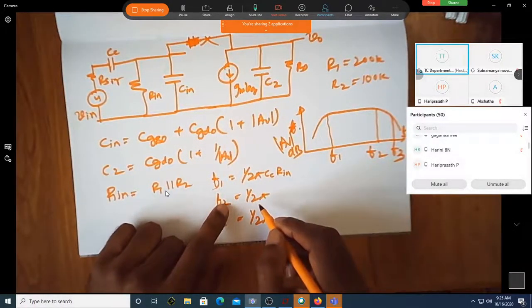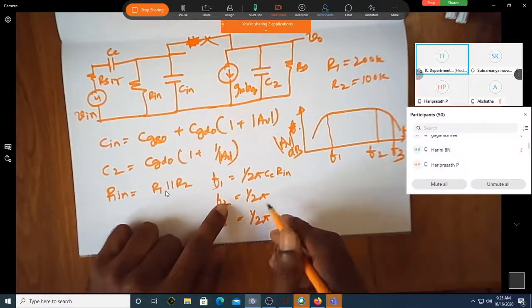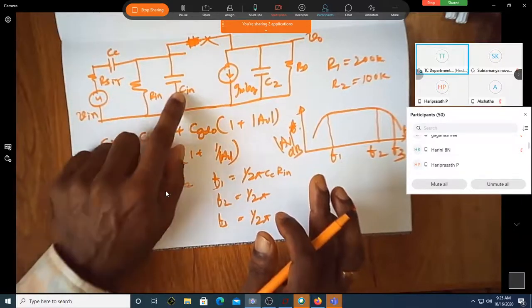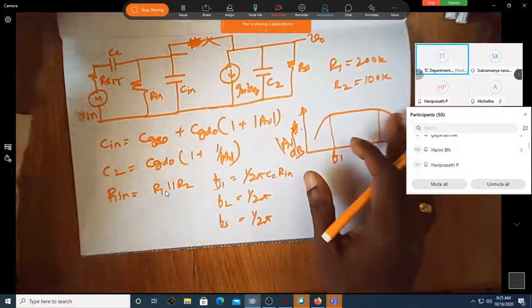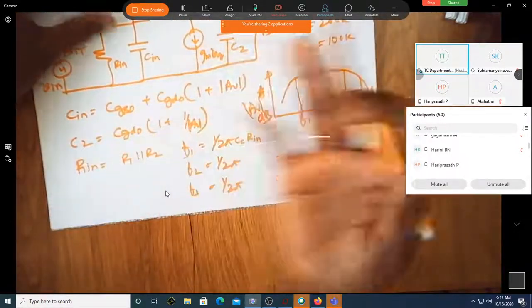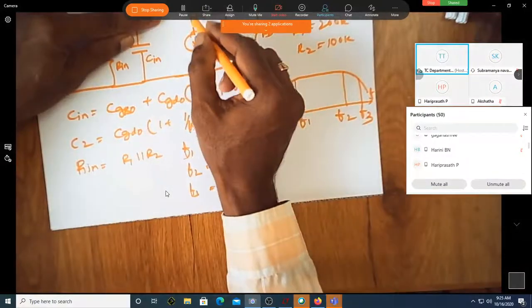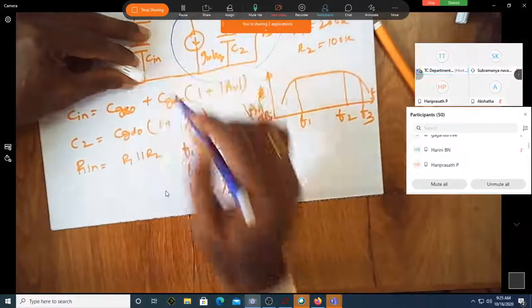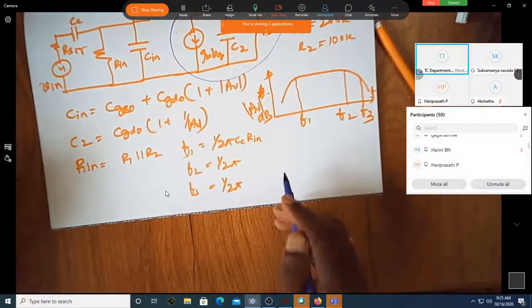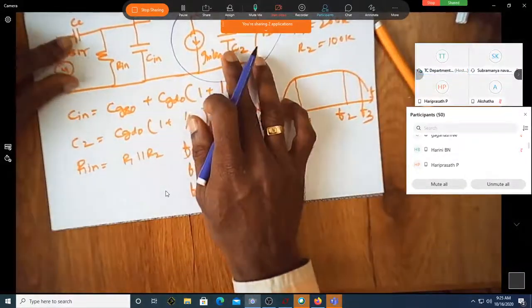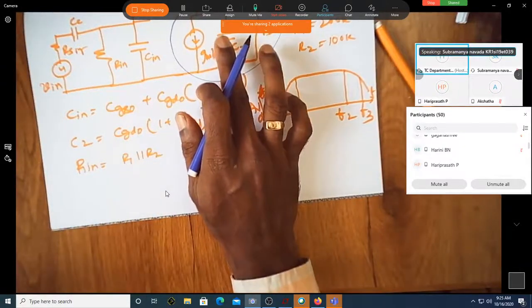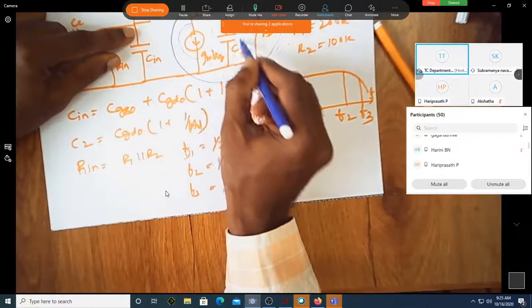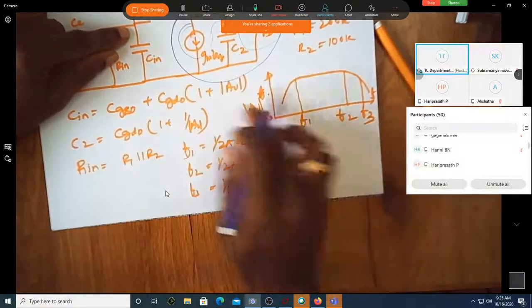For this F2, there are two low pass filters. One is due to this R signal and C in. The other is due to, okay, the other day I was telling you that this also looked like a low pass filter. Did I? Yes, sir, you have. I said okay, I want to explain. Can you see this is a current source? This is a current source.